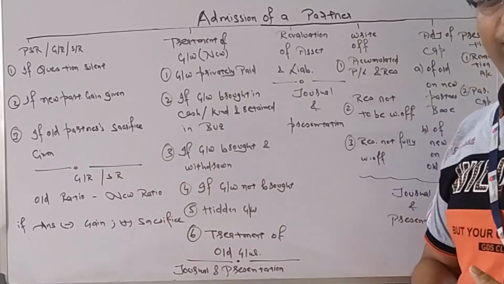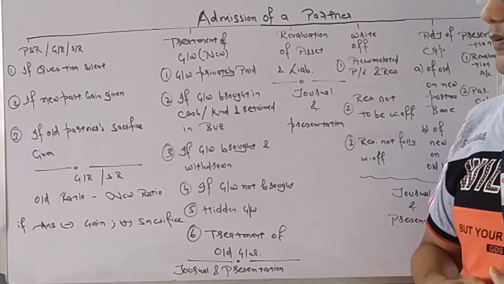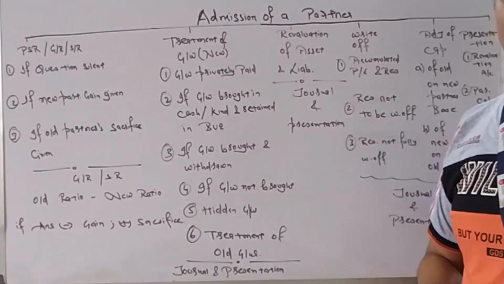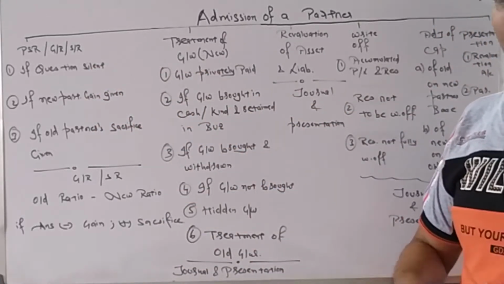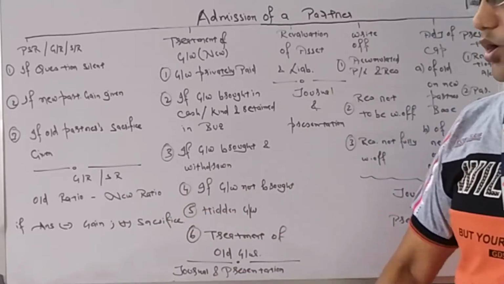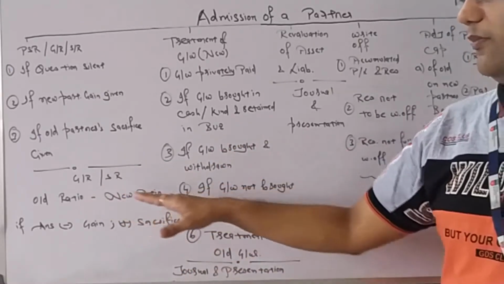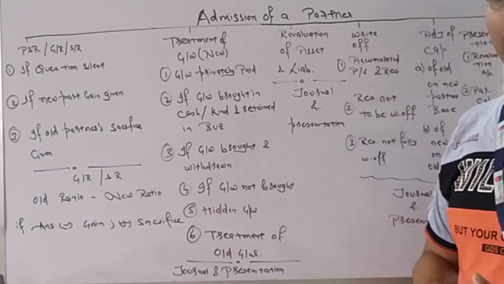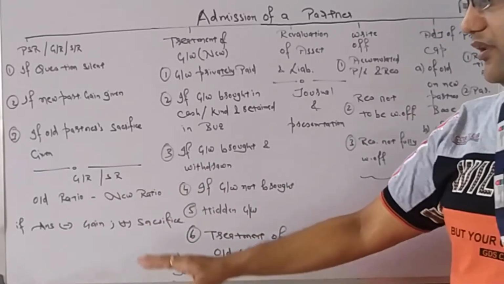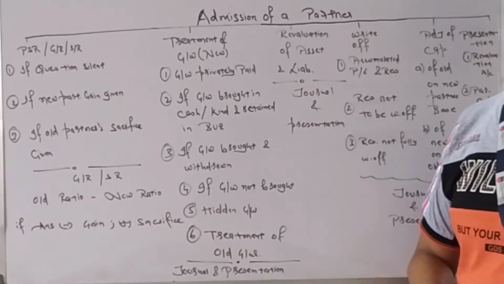Then gaining ratio, sacrificing ratio, the formula is very simple. Some will give you the old ratio. New ratio we will learn how to calculate. And then gaining sacrificing ratio formula is old minus new. Old ratio minus new ratio. If the answer is in minus, then it is gain. If the answer is in plus, then it is sacrifice.